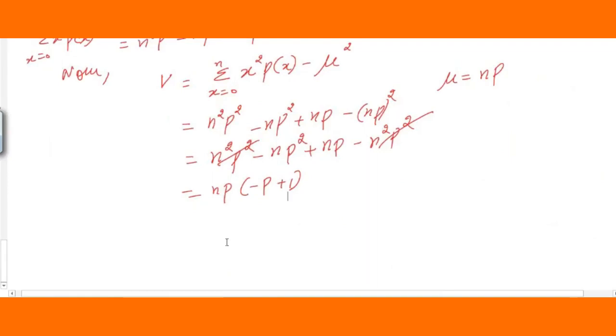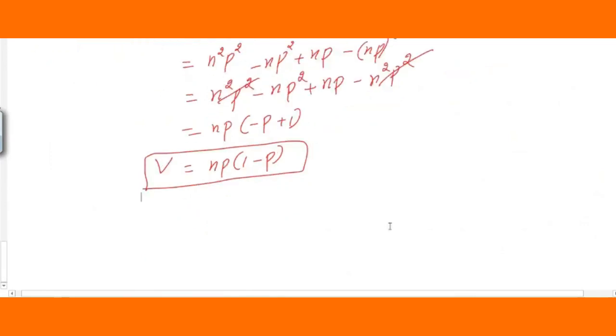Or we can take this as variance is equal to n p. We'll just take 1 first and then p on this side. Therefore we get the variance for binomial distribution v is equal to, yes, it is np times 1 minus p. I think you remember 1 minus p is nothing but q, students. So therefore you can take this variance as npq. Please remember this. Okay, so further if you simplify, you will get this value.